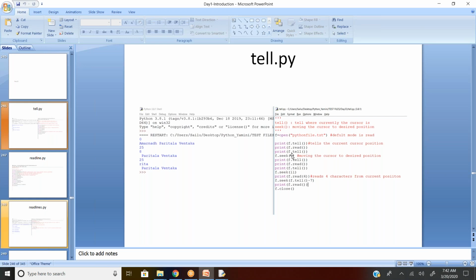So the cursor is moving from 0 position to 8th position. So I'm asking the system f.tell, where the cursor is located. Again, I'm reading the file from there. That means the first 0 to 7th positions will not be read. It will read from the 8th position till the last. Are you getting my point?